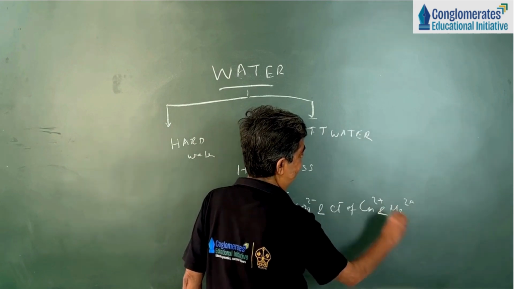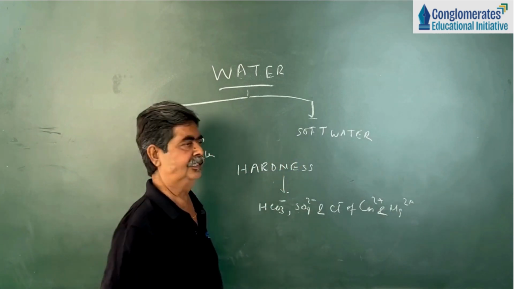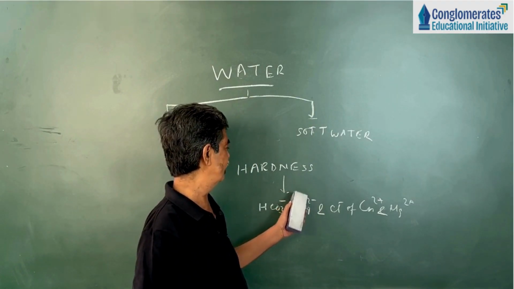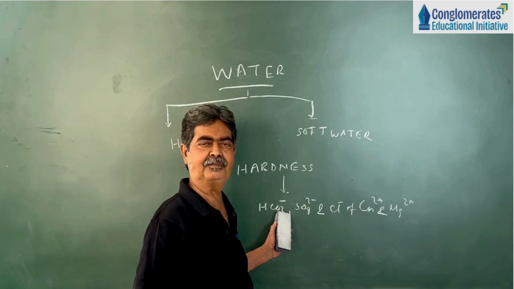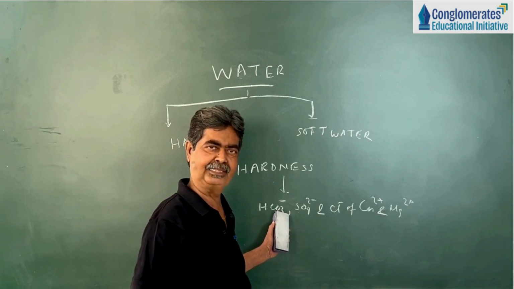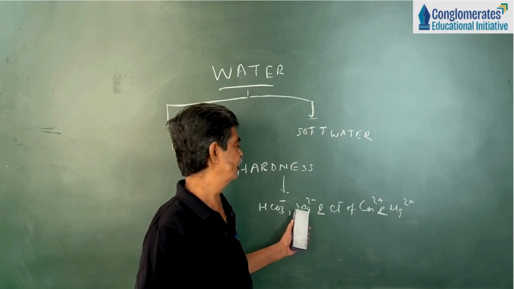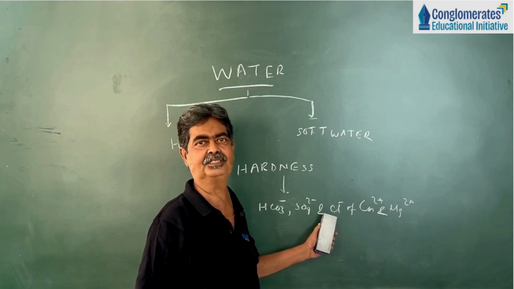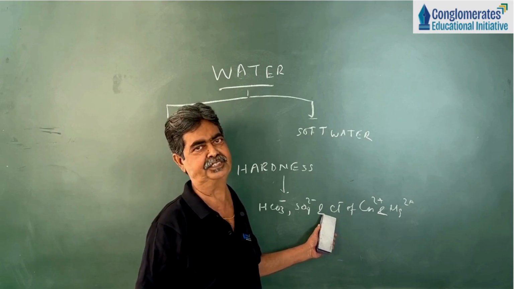That means the hardness is due to the presence of soluble calcium bicarbonate or magnesium bicarbonate, or soluble calcium sulfate, magnesium sulfate, and soluble calcium chloride and magnesium chloride.